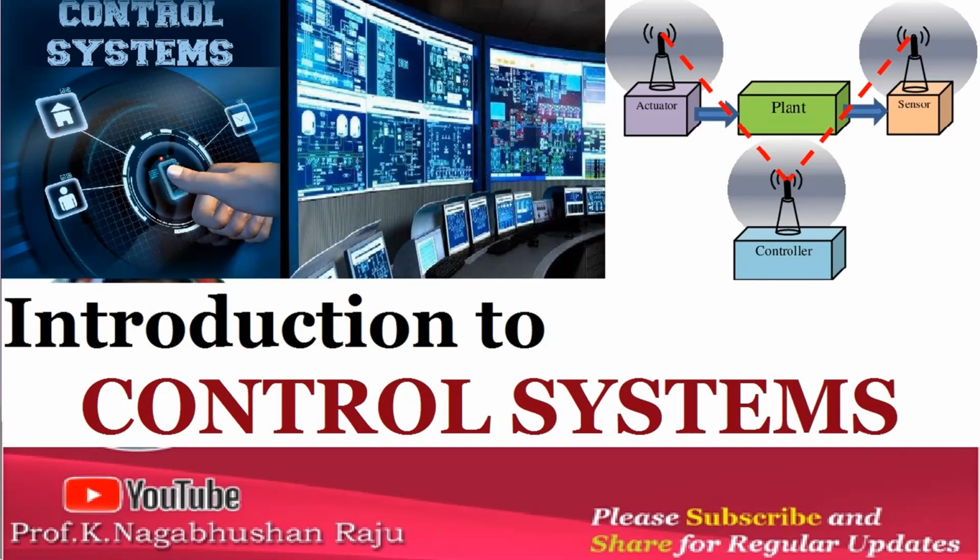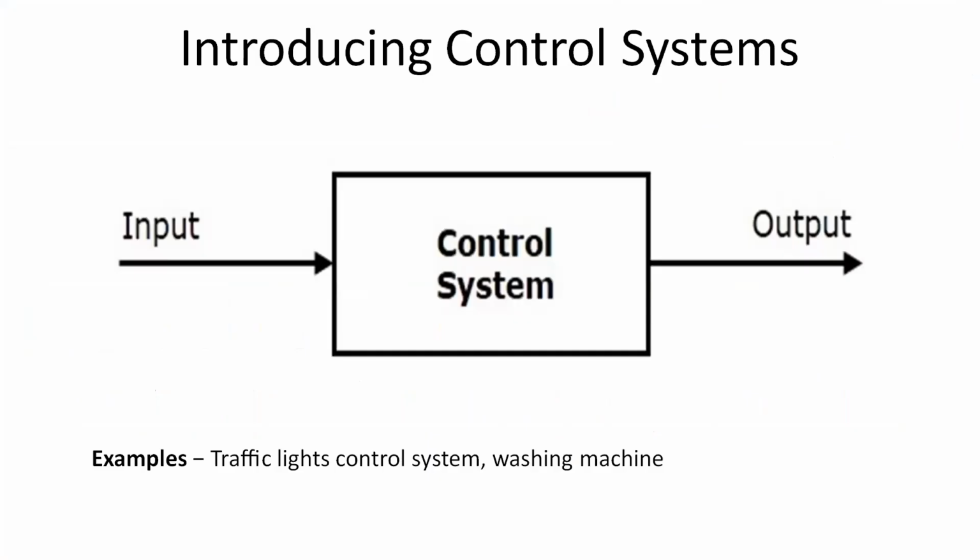A control system is one which provides the desired response by controlling the output, as shown in the figure. Here, the control system is represented by a single block. Since the output is controlled by varying the input, the control system got this name. If you see the examples, the traffic lights control system and the washing machine are typical examples of control systems.